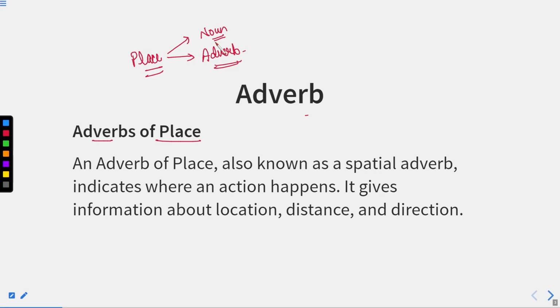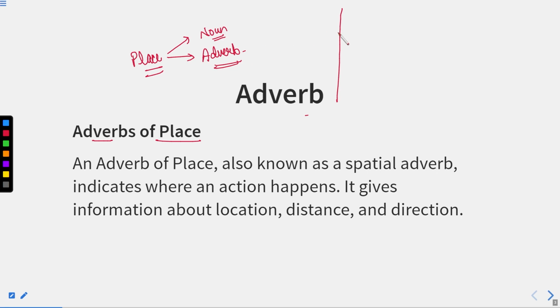How to recognize it, how to identify whether the place which is given to us is a noun or an adverb. Now, we know very well that noun is a part of speech that can only tell us about the subject and the object, whereas adverb is a word which tells us about where. It means if the place is giving us the reply to the question where, it will be an adverb. But if it is either suggesting a subject or an object, that means that is a noun.